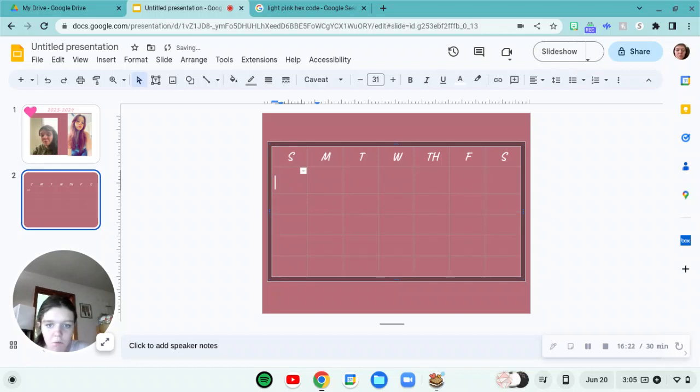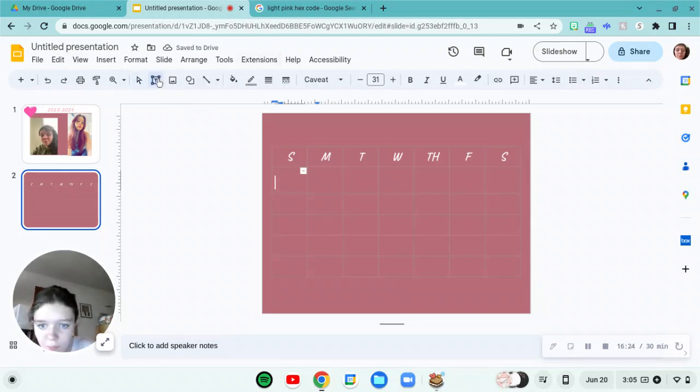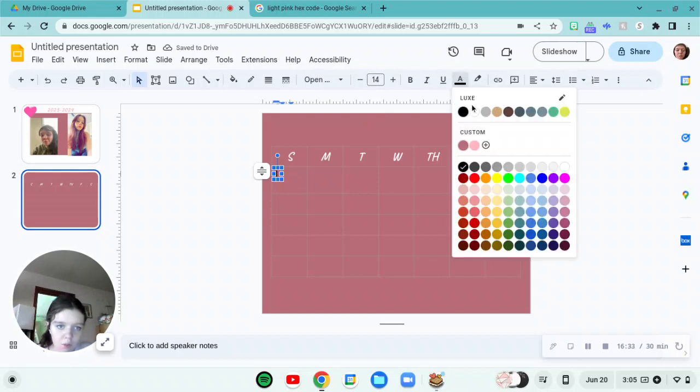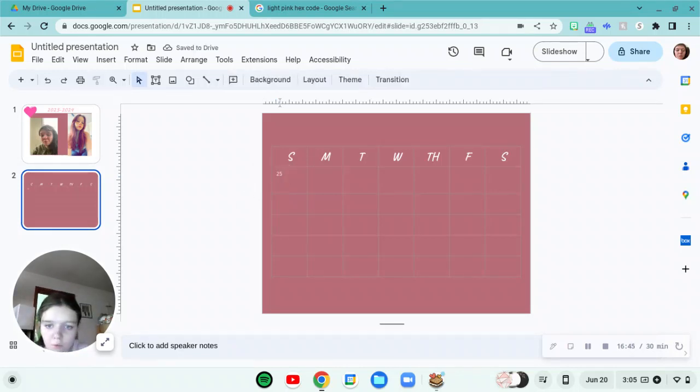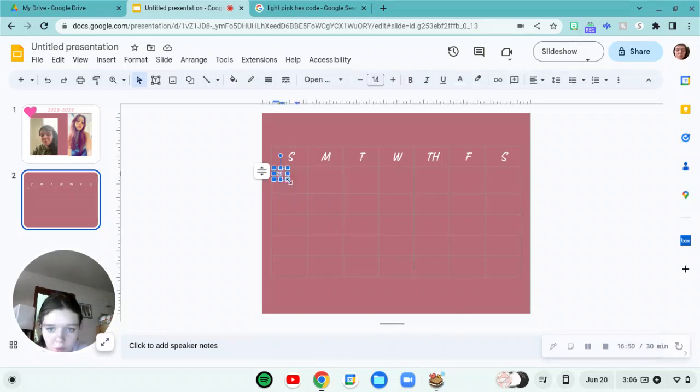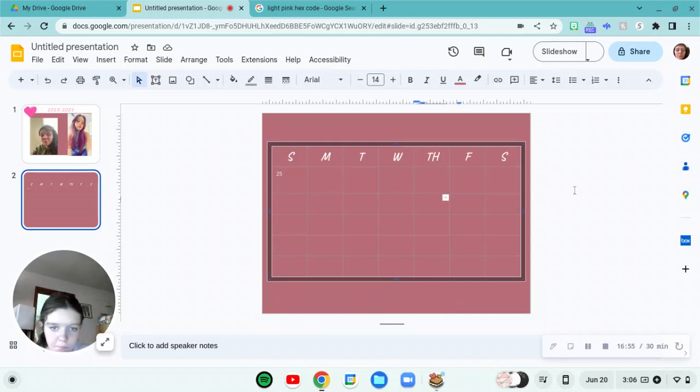So actually, what I think I'm going to do here is get a text bubble, grab it, and put it in that corner. And then I'm going to do 25 in that corner. And then I'm going to copy and paste that over until, but by changing dates.